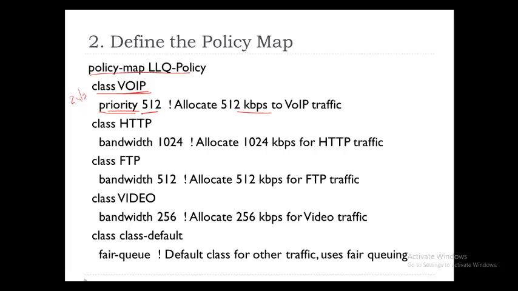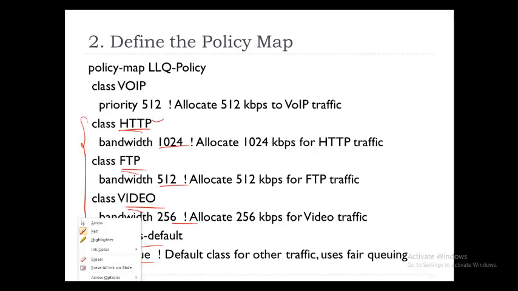But these others are like a round robin. HTTP gives this much, then FTP gives this much, other queues get fair queue, and then again it goes around. There are chances of these traffics getting a slight delay, but this never.